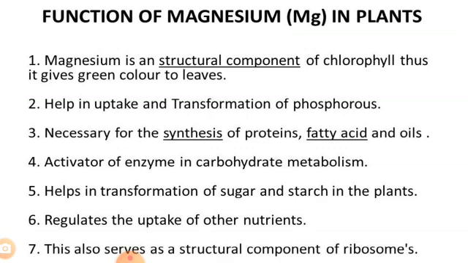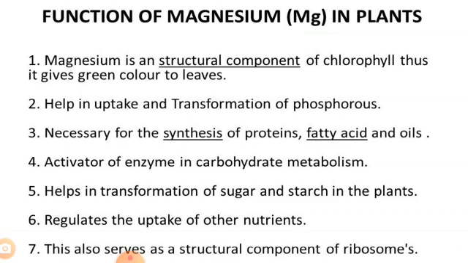This magnesium also plays an important role in the formation of carbohydrates, fats and vitamins. It means it helps in transformation of sugar and starch in the plants. It is an activator of enzymes in carbohydrate metabolism.